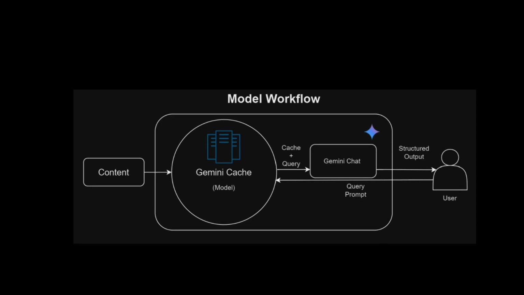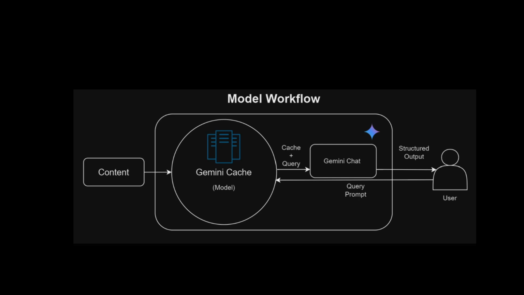Correct. Our model workflow integrates content with Gemini's caching mechanism to optimize query handling. Preprocessed data is stored in the cache, reducing redundant processing and improving efficiency. User queries interact with the cached data via Gemini chat, delivering structured and precise output tailored to the input context. Caching. Because who has time to process the same thing twice? It's like having a super efficient assistant that remembers everything and makes sure you never have to repeat yourself.